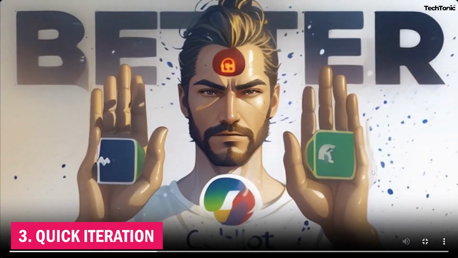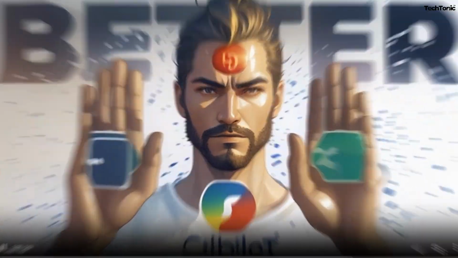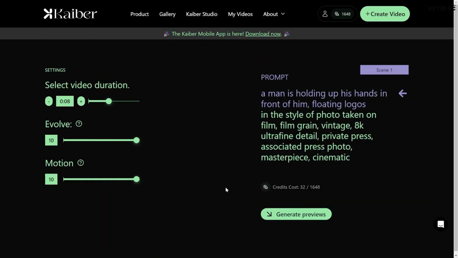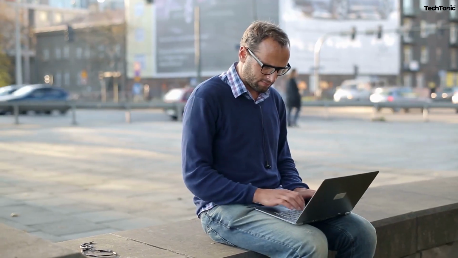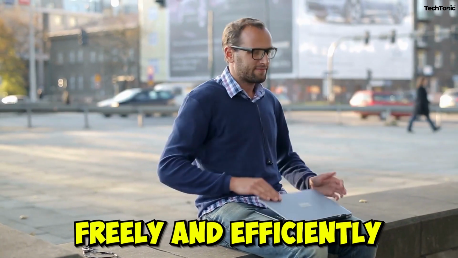3. Quick iteration. In today's fast-paced digital workflows, speed is essential. Kaiber AI accelerates iteration cycles by swiftly generating and refining artworks, enabling artists to experiment more freely and efficiently.